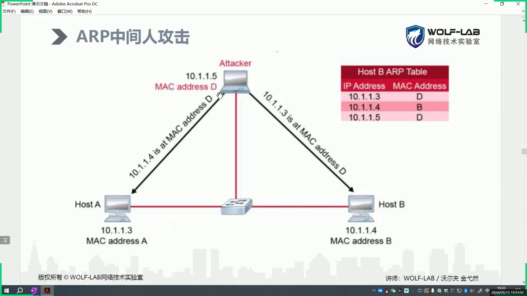When others want to know the MAC address of 10.1.1.3, the attacker can fabricate a MAC address, let's say a fake one. But when it reaches the switch, it has already achieved its purpose, because the switch has been tricked, fooled into believing the fabricated address. This results in the intended IP's traffic being redirected to the attacker.